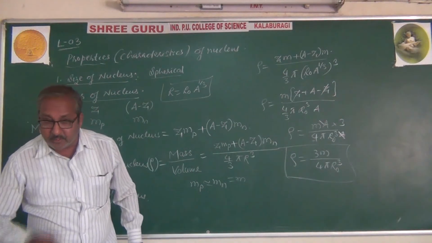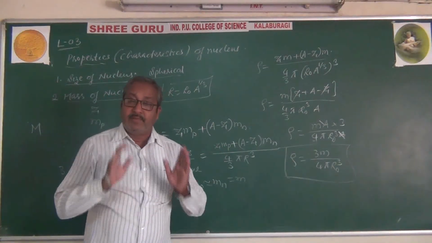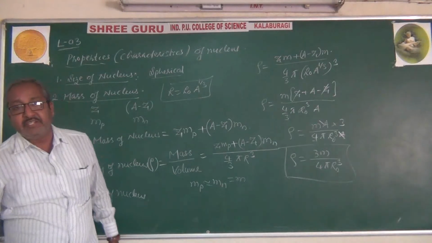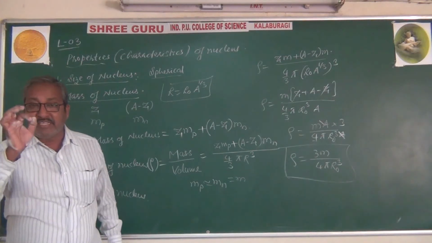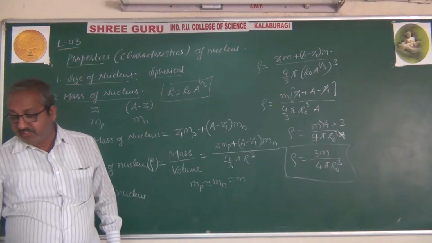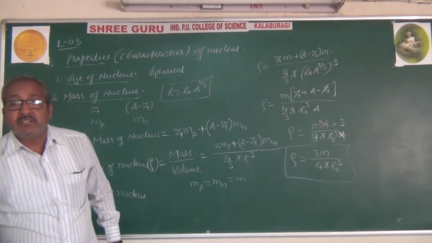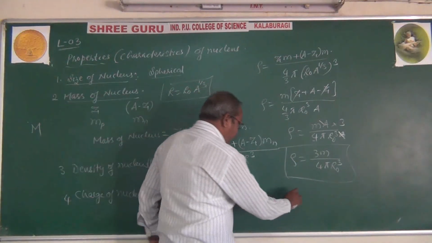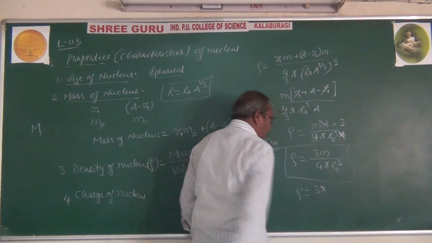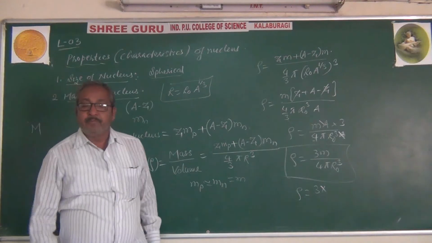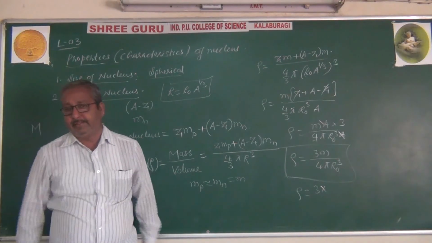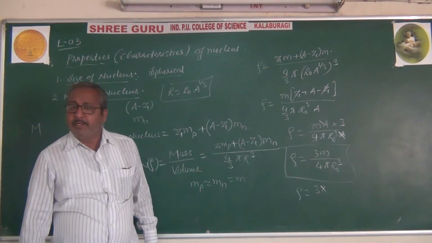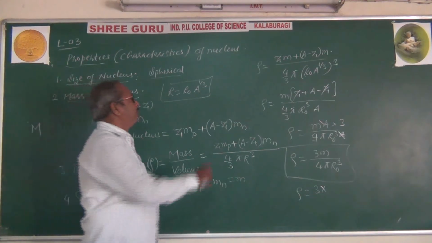Since it is independent of mass number, the density of the nucleus of any element will be the same. Approximately, density rho equals 3 into m, where m is the mass of either the proton or the neutron, there is a slight difference, 1.672 into 10 raised to minus 27 kg.